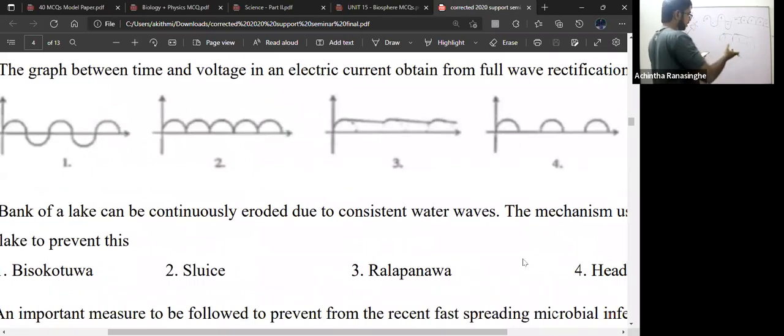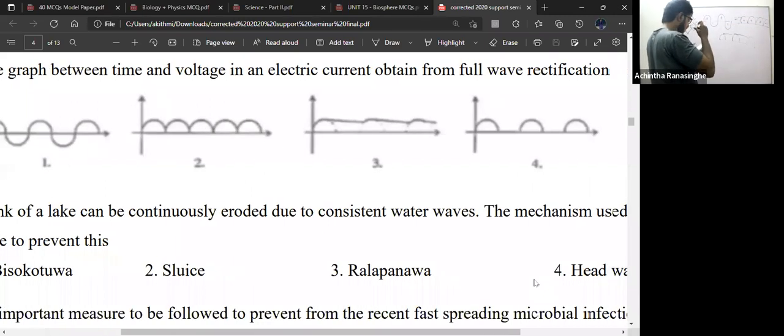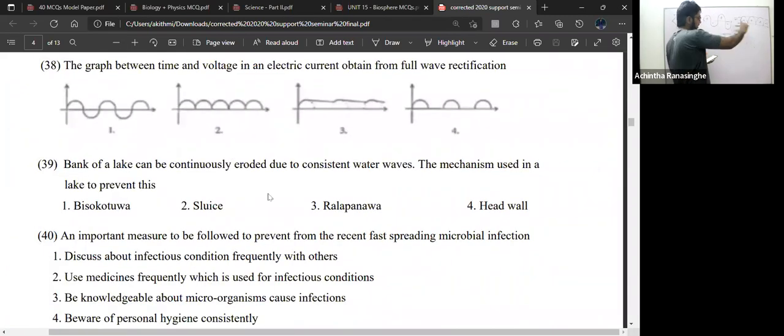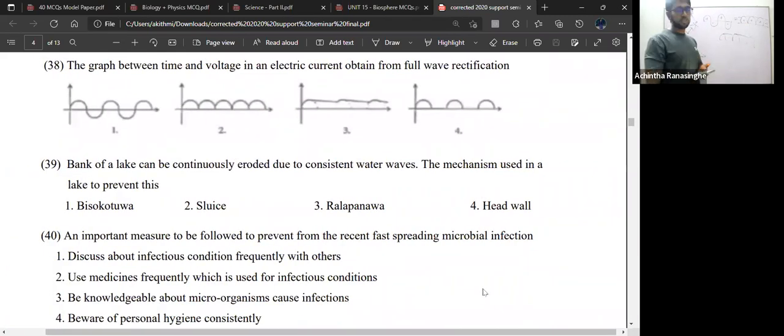So the third one, I explained it correctly. But actually in this diagram the third one is correct. It corresponds with the half wave rectified smooth current. This one is full wave rectified smooth. I explained it correctly, but I mistakenly saw the third one as this. The third one is indicated as this, not this. Right? Anyway, the answer won't change. The answer is 2. They are asking just for full wave rectification without smoothing.